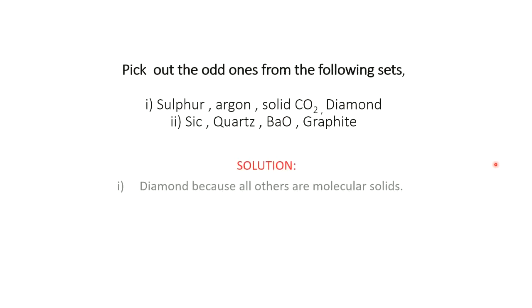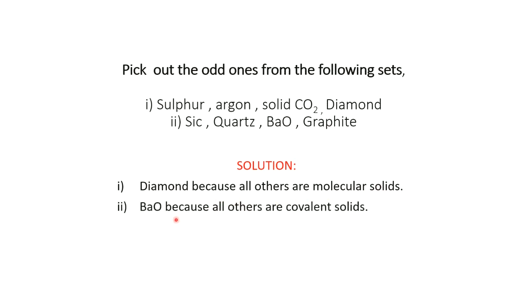Then next, silicon carbide, quartz, barium oxide and graphite. We know that the covalent solids, for example, are silicon carbide, quartz, graphite and diamond. So these three, silicon carbide, quartz and graphite, are the covalent solids and barium oxide is odd. So its answer is the barium oxide. Diamond because all others are molecular solids, and second set BaO because all others are covalent solids. Next,